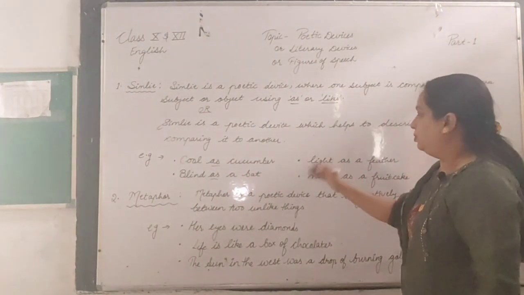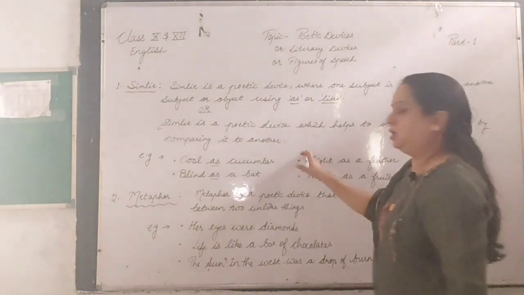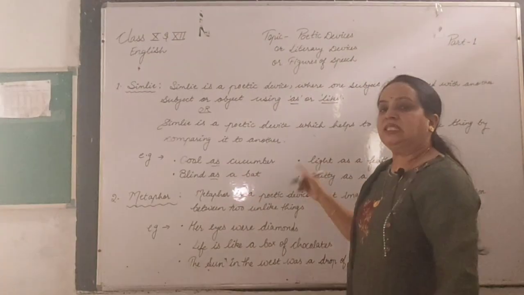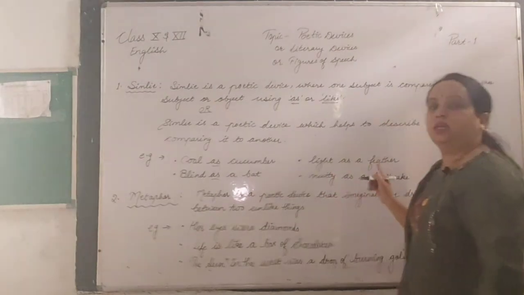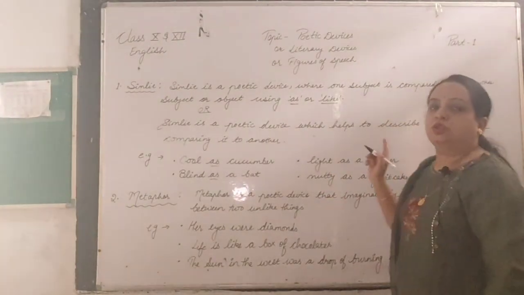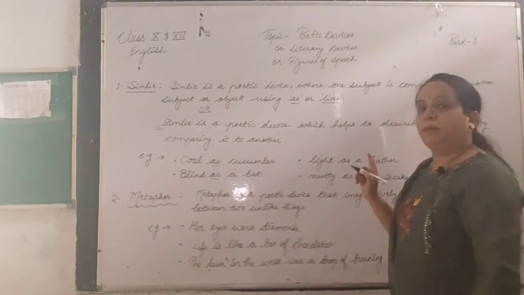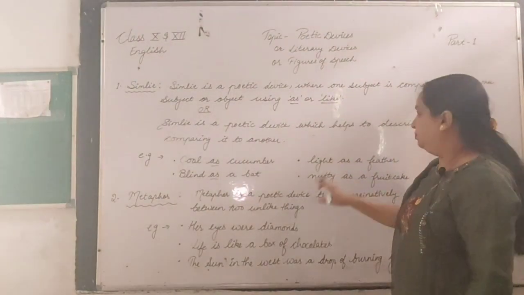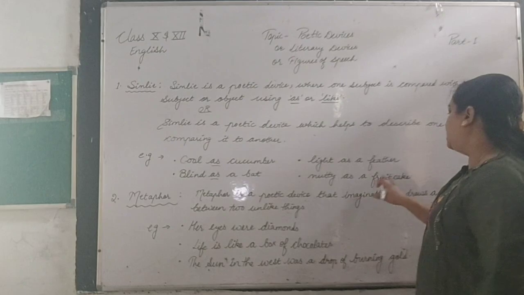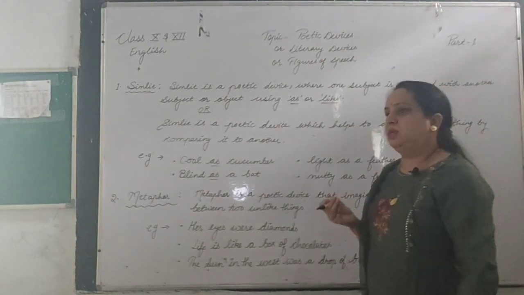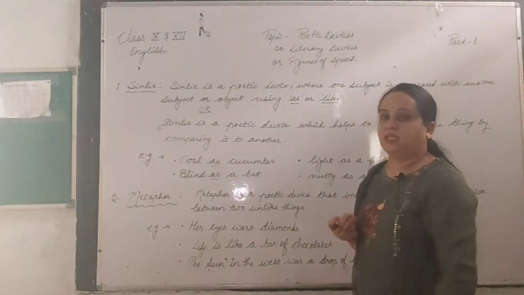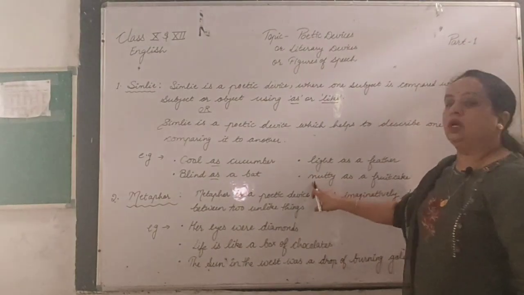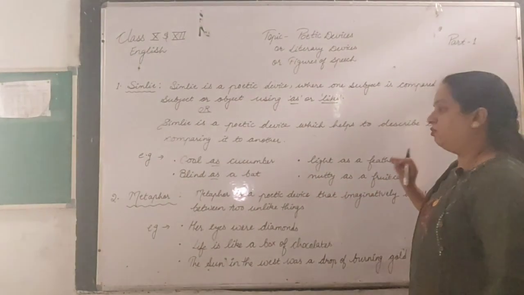Suppose we say this dress is light as a feather. That dress we are comparing with a feather by using the word as. Next one is nutty as a fruit cake. You may say the ice cream was as nutty as a fruit cake. Here we are comparing the ice cream with fruit cake.